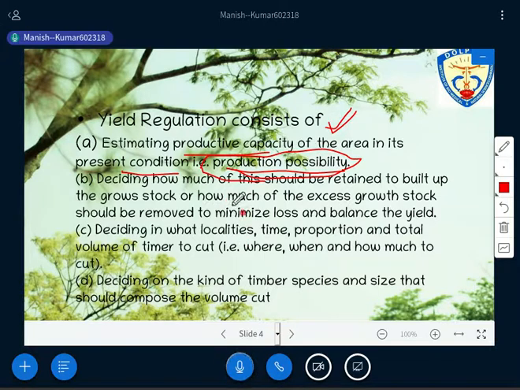Then the second thing to regulate the yield is deciding how much of this should be retained to build up the growth stock, or how much of the excess growth stock should be removed to minimize loss and balance the yield. So these things I have explained to you. Sustained yield I am talking about, as I told you there, you know that the initial amount of timber you have, and then you are also calculating what will be the increment percent. So listen carefully, it is a bit difficult, and we will discuss it later on. There are certain formulas also there, how to regulate the things. We will discuss all the necessary formulas related to that.